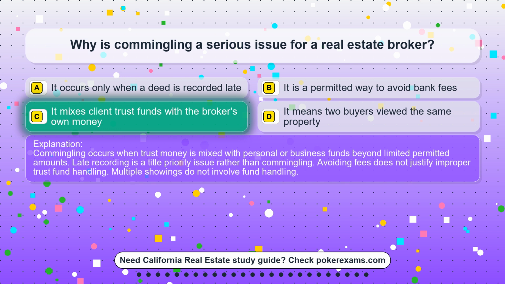Late recording is a title priority issue rather than commingling. Avoiding fees does not justify improper trust fund handling. Multiple showings do not involve fund handling.